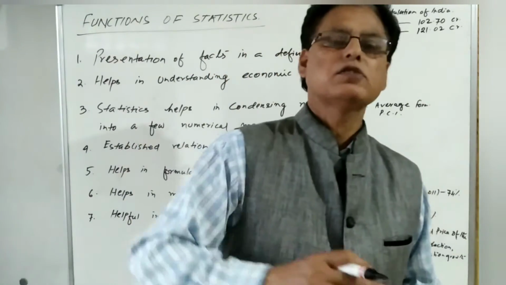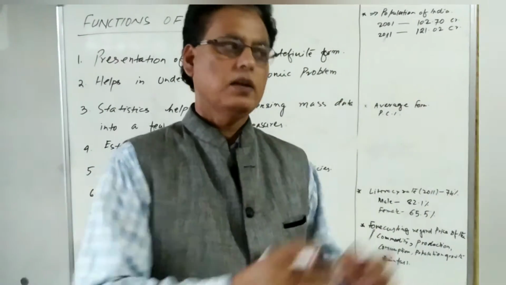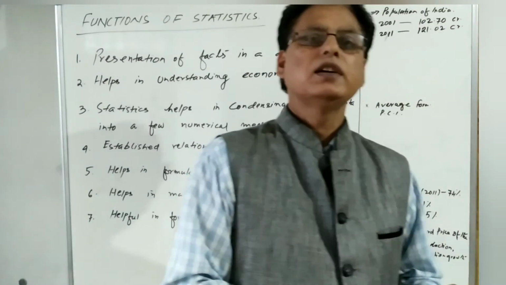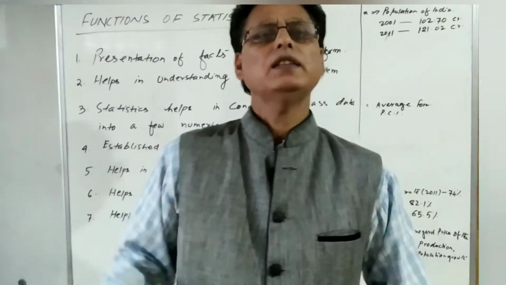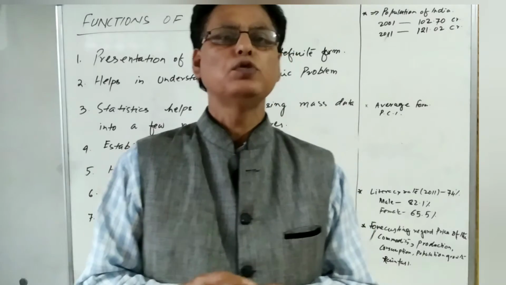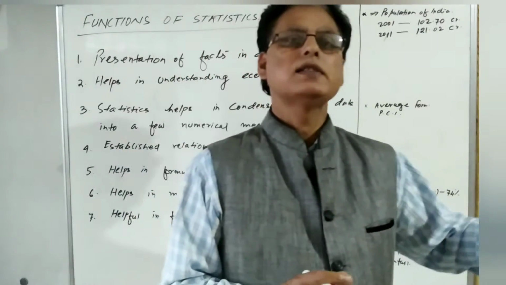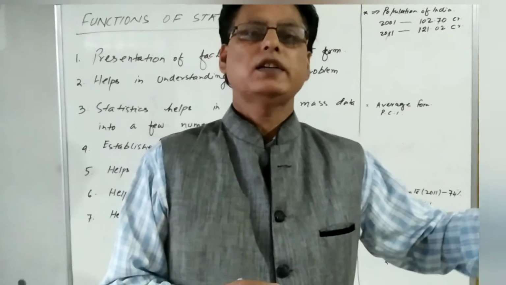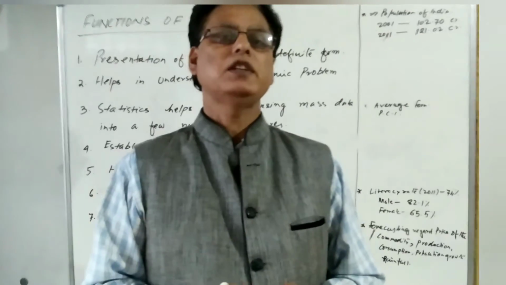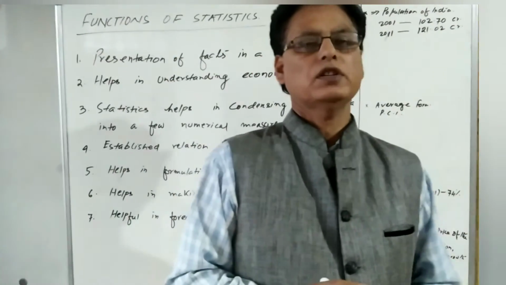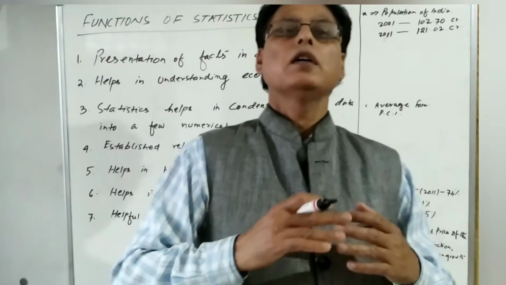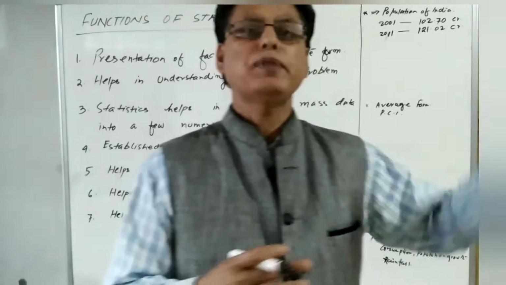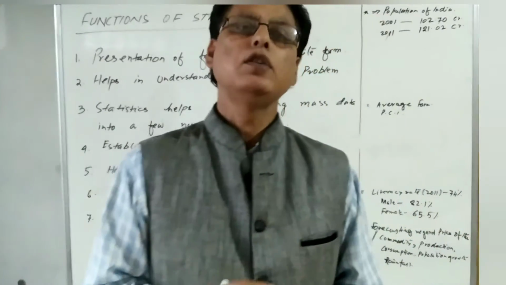If the price decreases, quantity demanded will increase. If the statistical data are available and presented, we can make the analysis and come to the conclusion that there is an inverse relation between price and quantity demanded. There is a direct relation between price and quantity supplied. Producers will produce more at high prices and less at low prices.